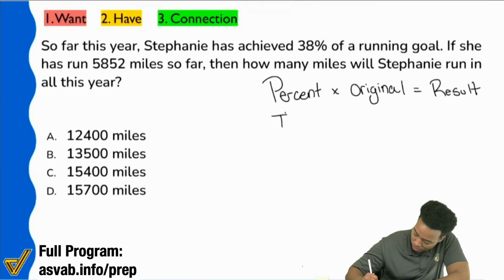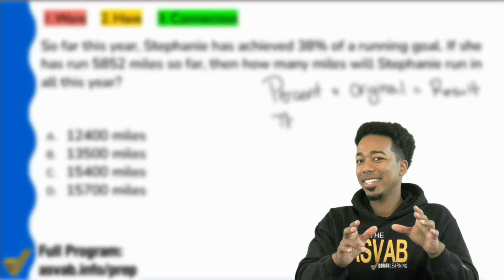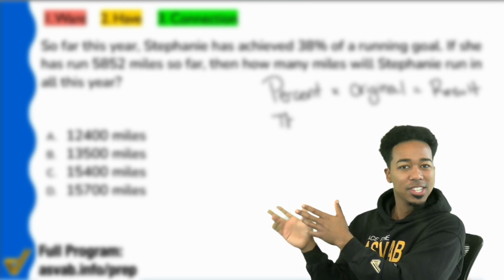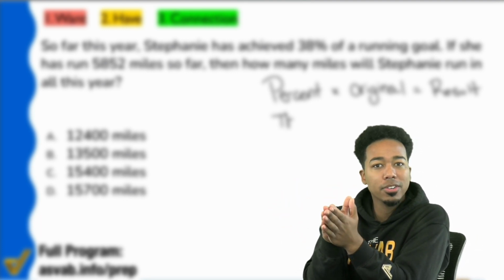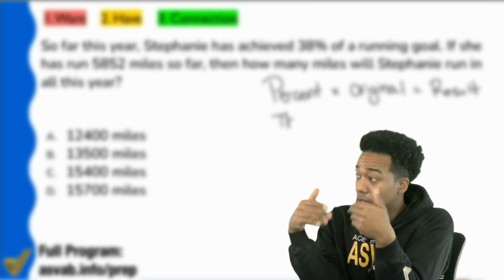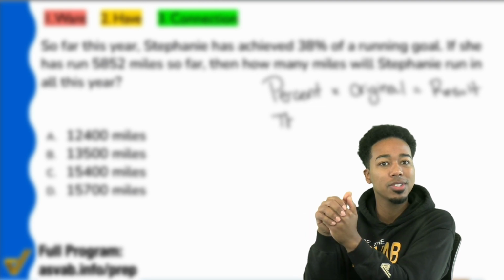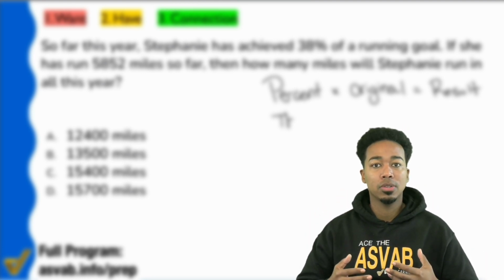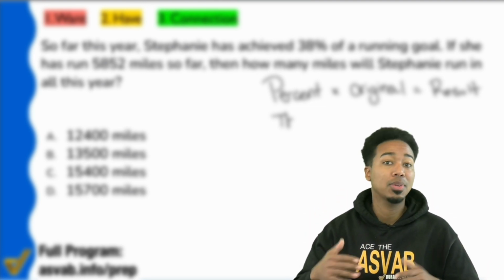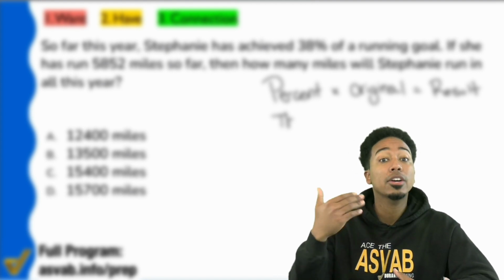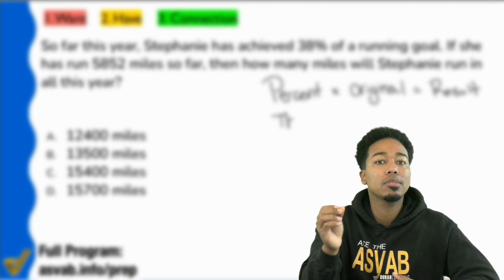So here, let's pause really quick, because my question is, regardless of whether you think this question is easy or hard, are you prepared to answer more like this? Do you understand everything that you need to know leading up to this, like fractions, decimals? All of these questions that I'm asking you are legitimate questions that every successful ASVAB test taker needs to ask themselves. And so tracking your progress, guaranteeing that you know you're ready, that's the number one way to prepare.